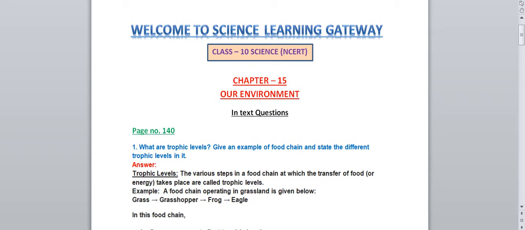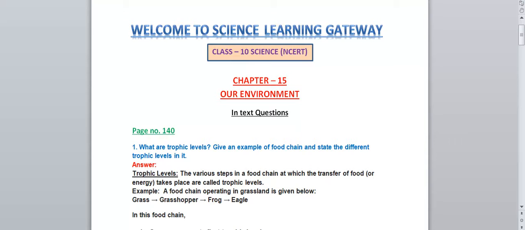So today in this tutorial I am going to discuss class 10th science NCERT chapter number 15, Our Environment, question answers. As you all know, all the question answers from the NCERT textbook are very important from your exam point of view, in your midterm exams, your terminal exams, and even in the board exams also. In the board exams, these NCERT questions are very important. Generally, most of the questions are asked from the NCERT textbook. So you should be thorough with all the question answers given in the textbook.